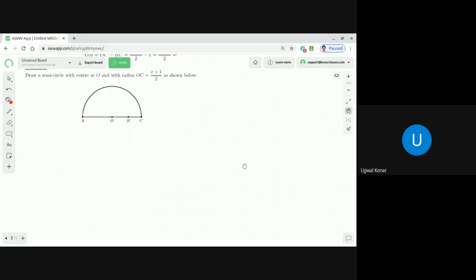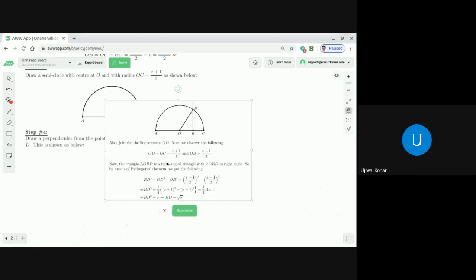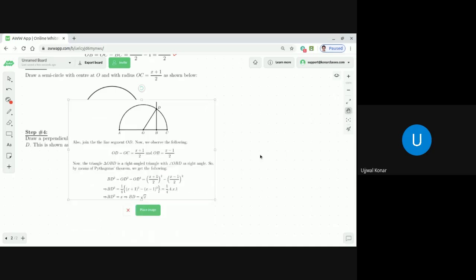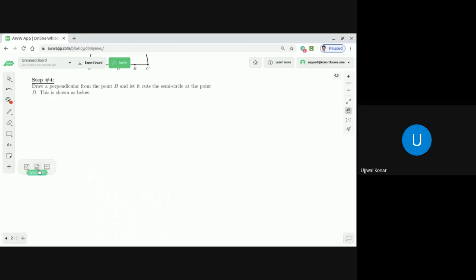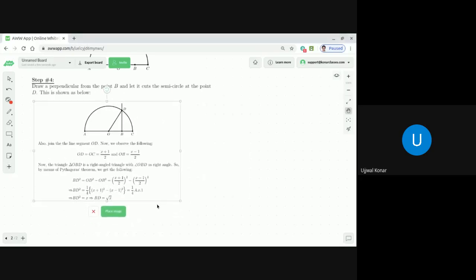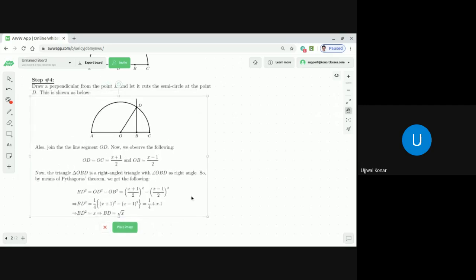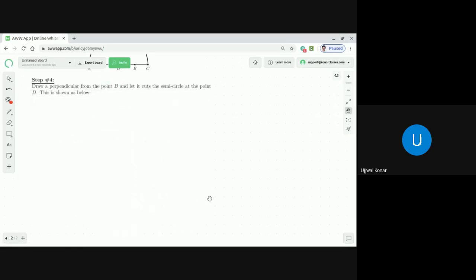Now let's first draw. What is in the step 5? What you need to do? Draw a perpendicular from the point B and let it cut the semicircle at the point D. How? Let me show it to you. If you make that drawing, it should be something like this. Correct, my dear students?